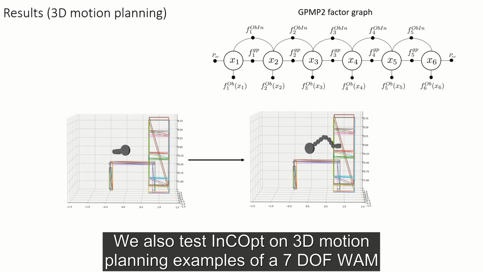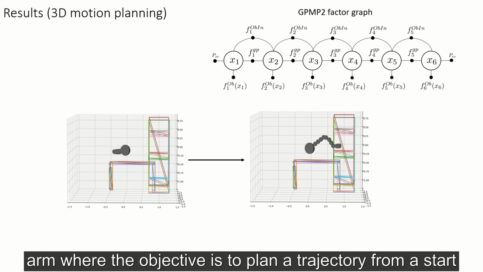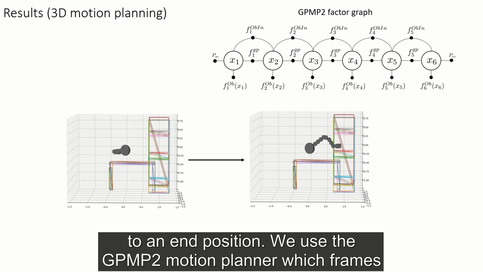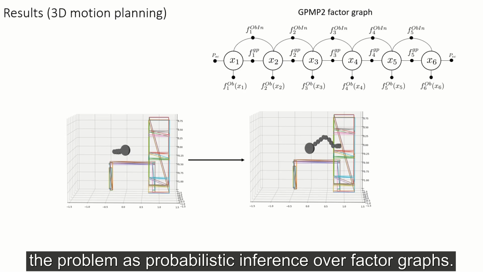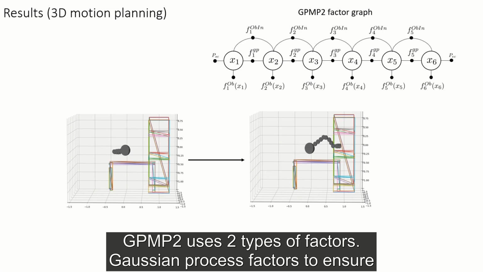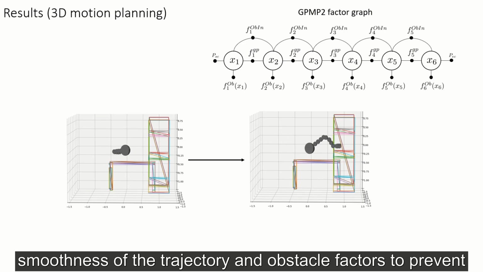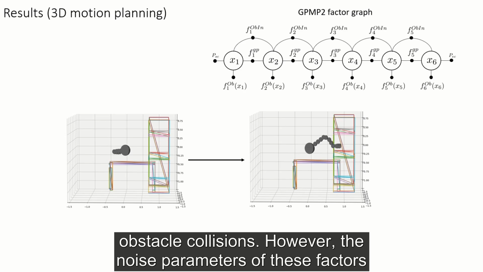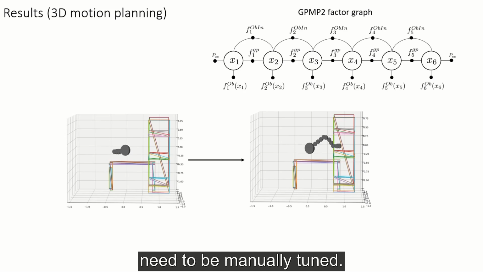We also test InCOpt on a 3D motion planning example of a 7DOF WAM arm where the objective is to plan a trajectory from a start to an end position. We use the GPMP2 motion planner, which frames the problem as probabilistic inference over factor graphs. GPMP2 uses 2 types of factors: Gaussian process factors to ensure smoothness of the trajectory, and obstacle factors to prevent obstacle collisions. However, the noise parameters of these factors need to be manually tuned.